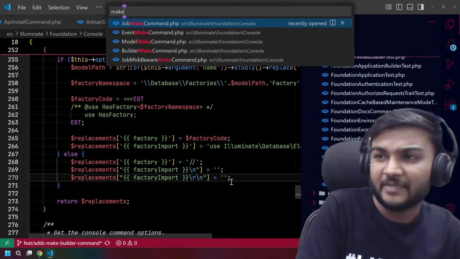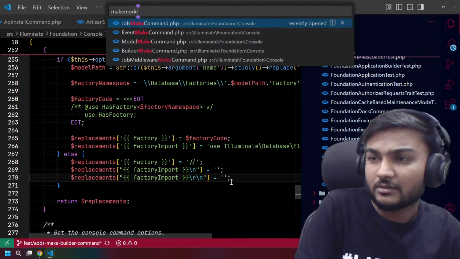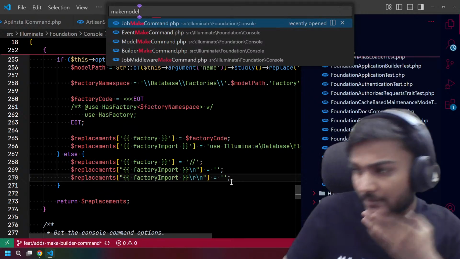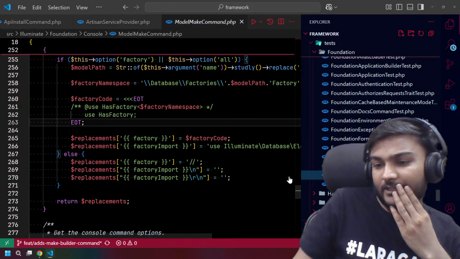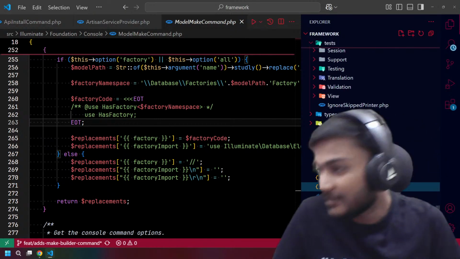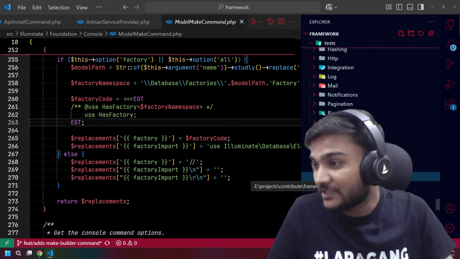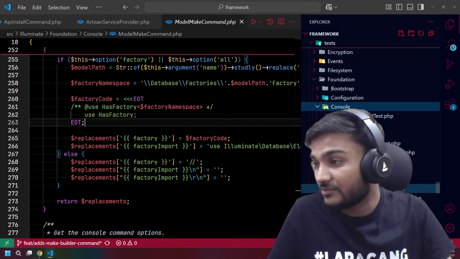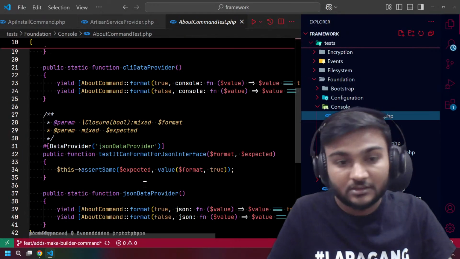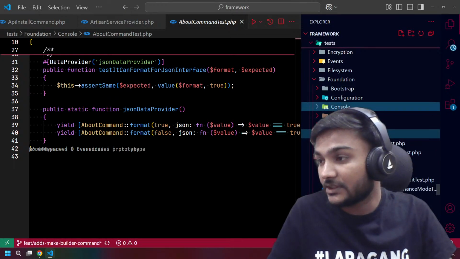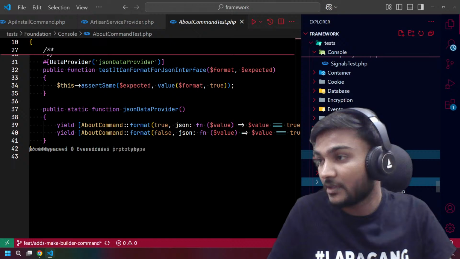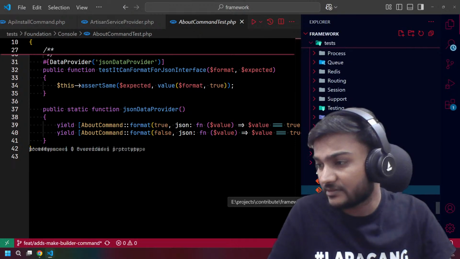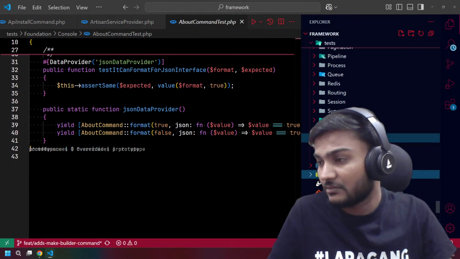Let's do some make model. What? I haven't cloned the test. What is actually happening? I'm not understanding. Let's try to find the test. I don't know why those tests are missing from here. Those should be here only, right? I don't even know where the tests are located. I'm not able to find the test.